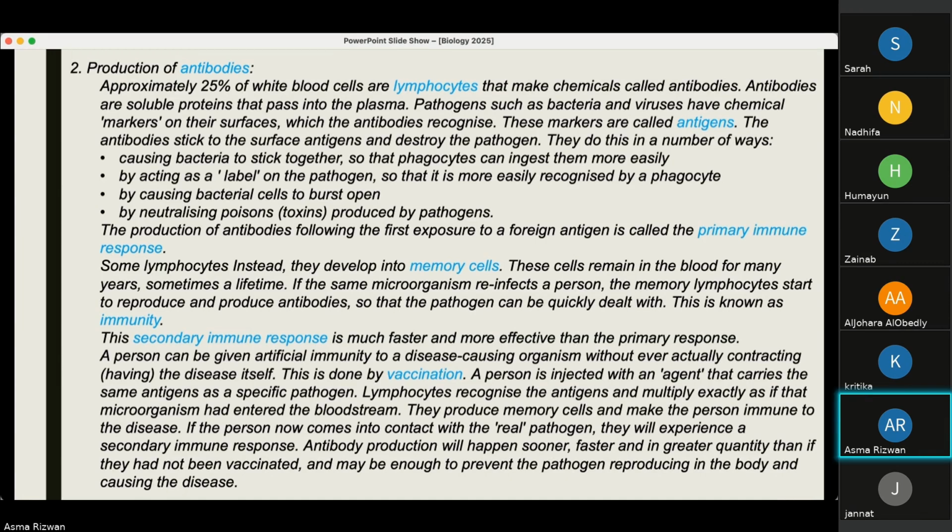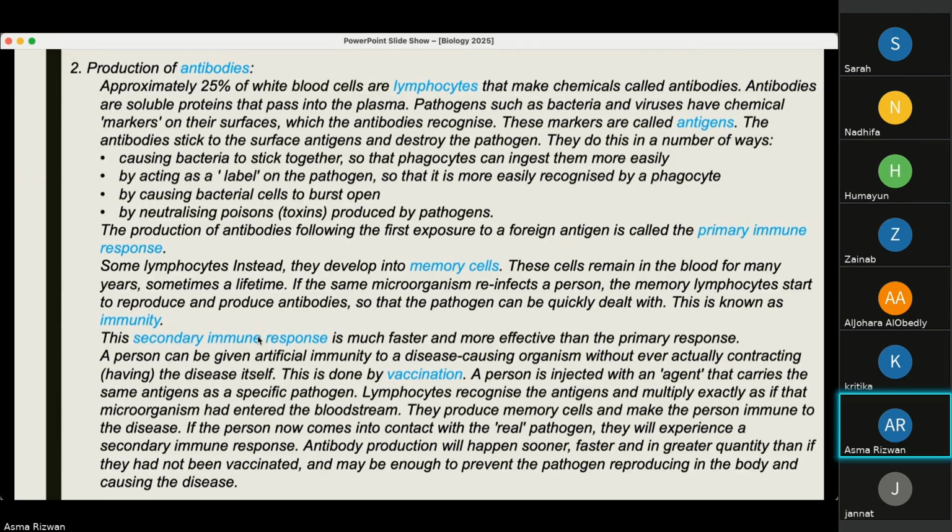They form other cells which are known as memory cells. So some lymphocytes, instead of participating in the primary immune response, develop into memory cells. These cells remain in the blood for many years, sometimes also a lifetime. If the same microorganism enters again, the memory lymphocytes start to reproduce and produce antibodies, so the pathogen can be quickly dealt with. This is known as immunity. So we have developed immunity against the foreign particle.